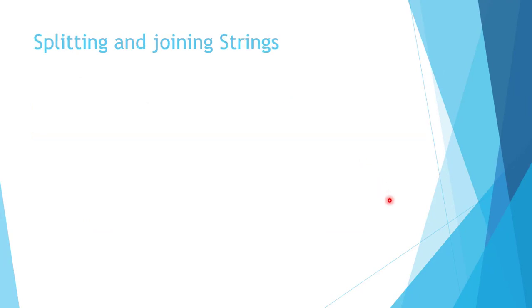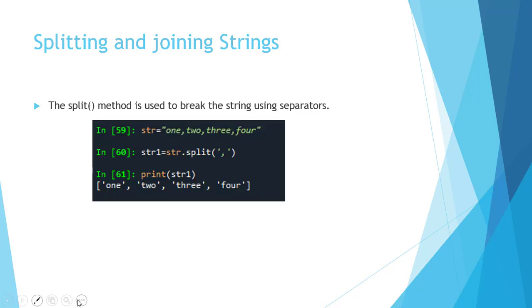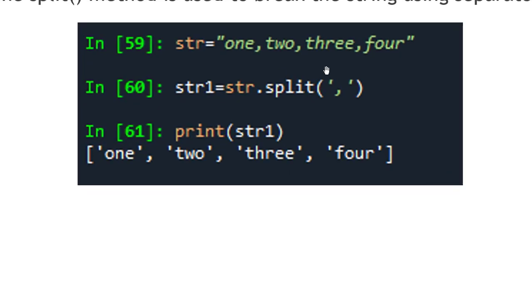Next is splitting and joining strings. The split method is used to break the string using separators. So for example, we have the string "1,2,3,4". Now we are splitting the string using the separator comma. For that, the split method is used: string.split, and in the parentheses we write the separator, that is comma, and this method will return a list of strings. So the string is split using the comma and a list containing 1, 2, 3 and 4 is returned.